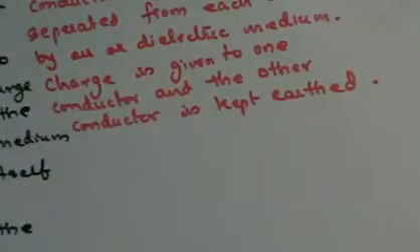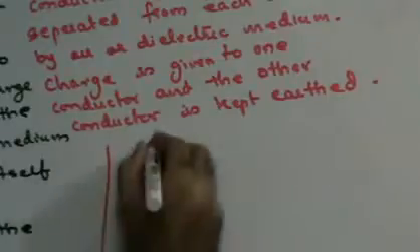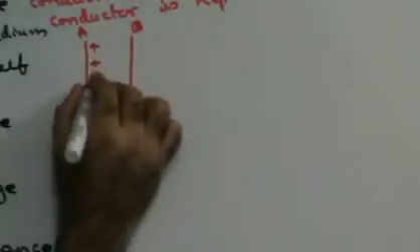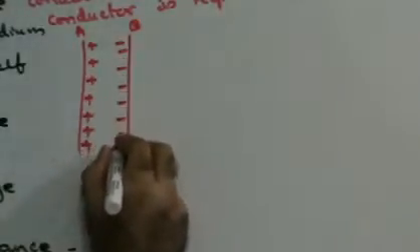Fine. Now let's see how does this actually work and why is it that you are able to store high charges at low potential. Let's consider two plates. I have plate A and plate B. Let us assume that positive charge is given to plate A. If positive charge is given to plate A, it will induce a negative charge on the near end of plate B. Because we know opposite charges attract, so there will be an induced charge, where you get a charge without any physical contact. So there will be an induced negative charge on the near end of plate B.